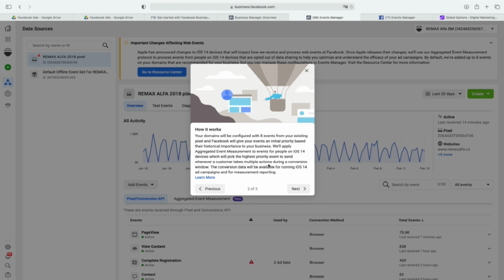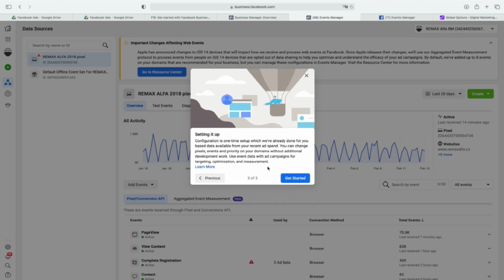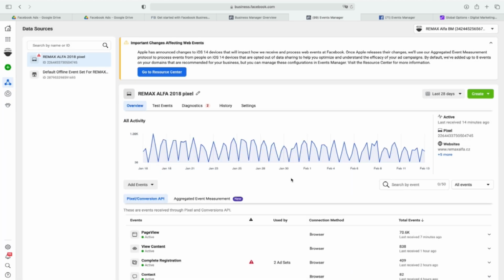What is important, Facebook can use 8 events, but you would really have to do a lot to have more than 8 events, because if you want to get leads, you go for leads. If you want to sell, you go for purchase, add to cart, view content. I could spend an incredible amount of time explaining all the events, so just now you understand you have events, okay? And then everything is ready. It's not really so big an issue.